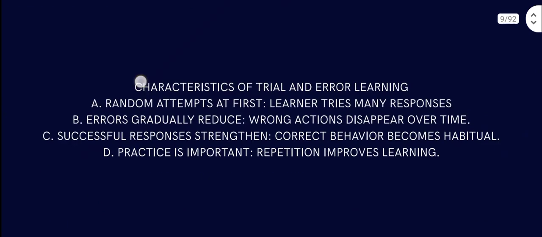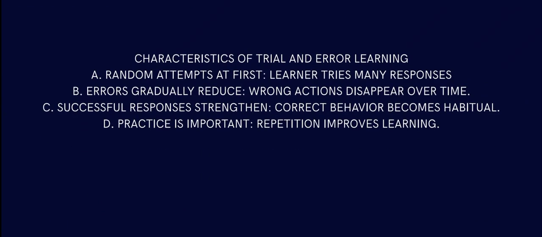Then come the characteristics of trial and error learning. Number one is random attempts at first, where the learner tries many responses. Errors gradually reduce, meaning wrong actions are reduced over time, because with all these attempts, whichever gets the best result, the learner will keep doing, and the one that leads nowhere, he'll stop doing.